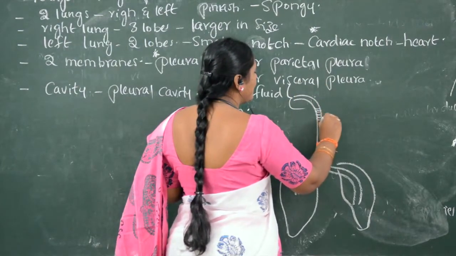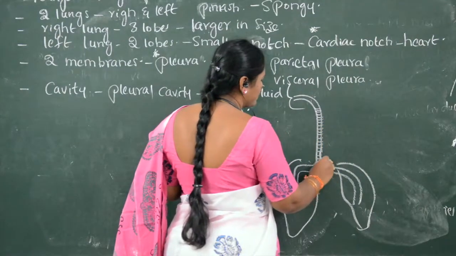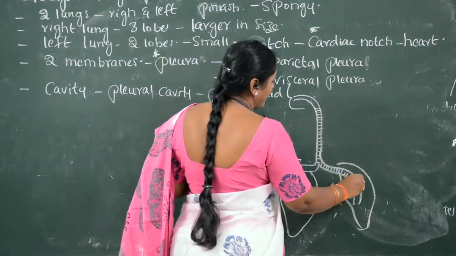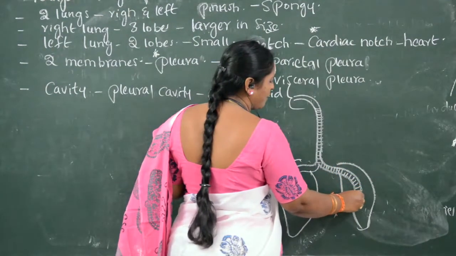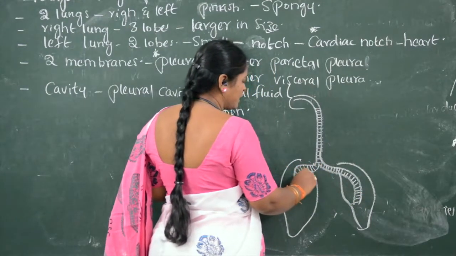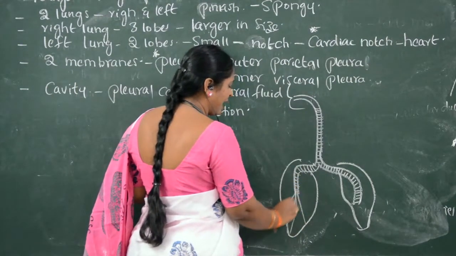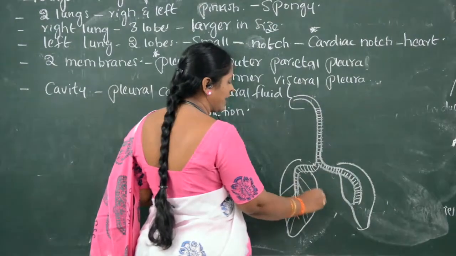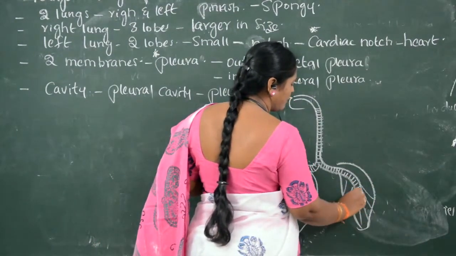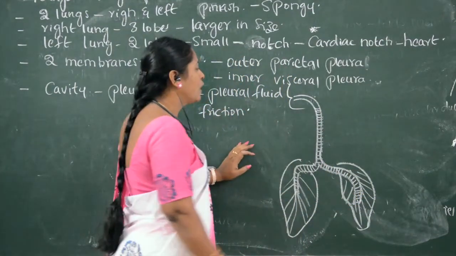These both lungs are covered with a membrane called pleura membrane. In between these pleura membranes, a space is present, called pleural cavity. This pleural cavity is filled with pleural fluid, which prevents the lungs from collapsing.